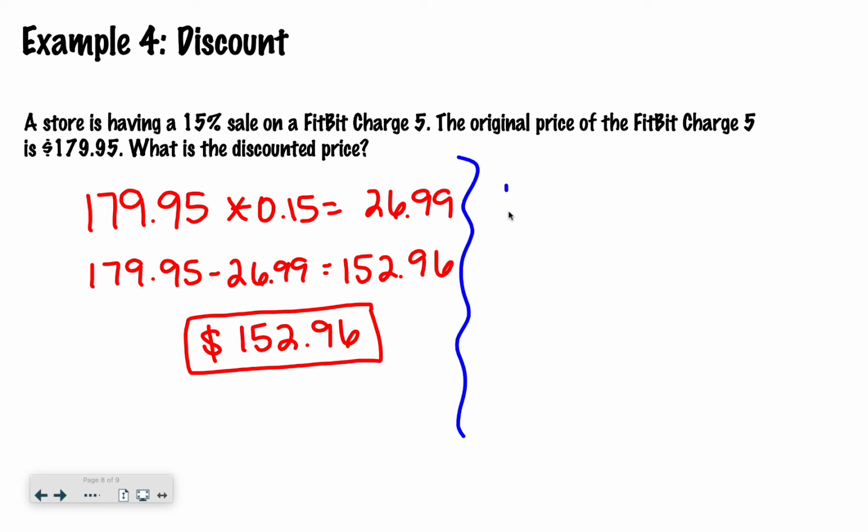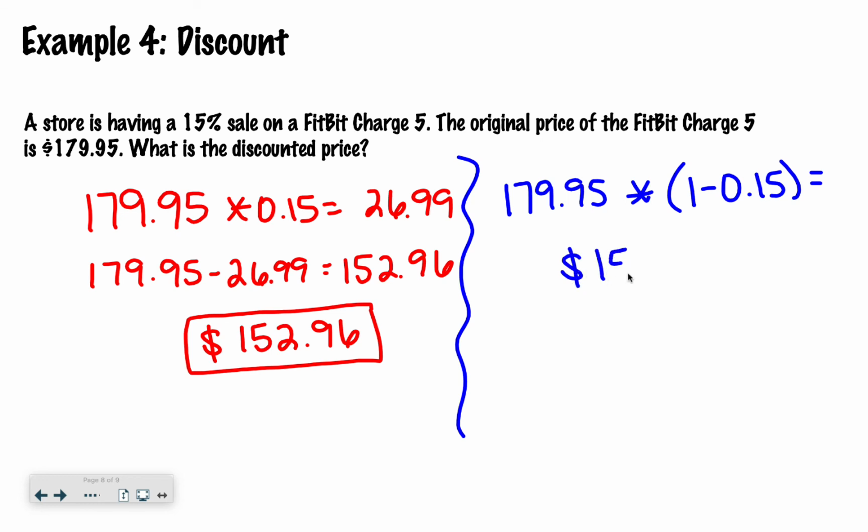And the way that you do that is you say $179.95 times, and then you're going to use parentheses. You're going to say 1, because that's the total price. Remember, 1 represents like 100%. So you'd say 1 minus 0.15. And if you type that into your calculator all in one step, you are going to get the correct answer of $152.96. So those are the two different ways that you can do discount. It's just really important for you to remember that discount is the one where the price goes down. It's where you get to save money.